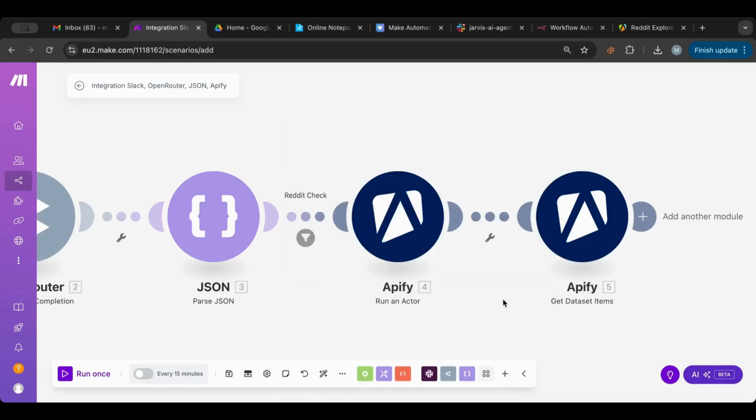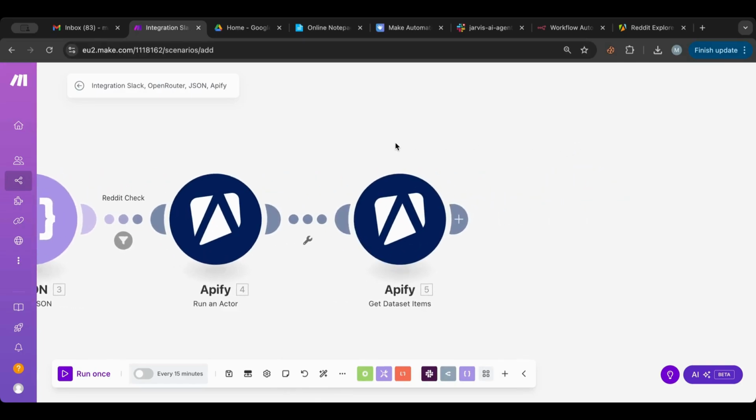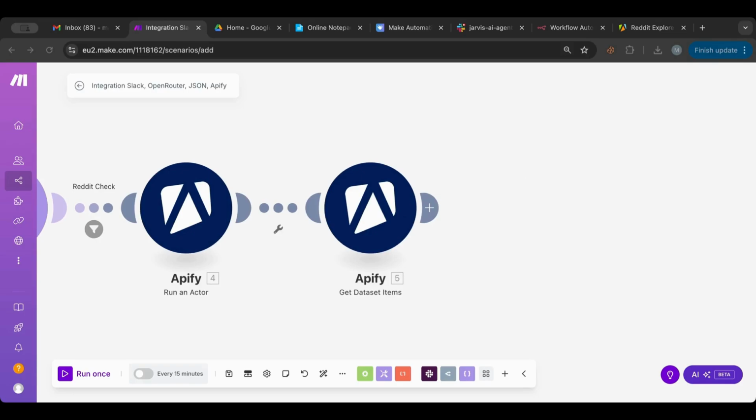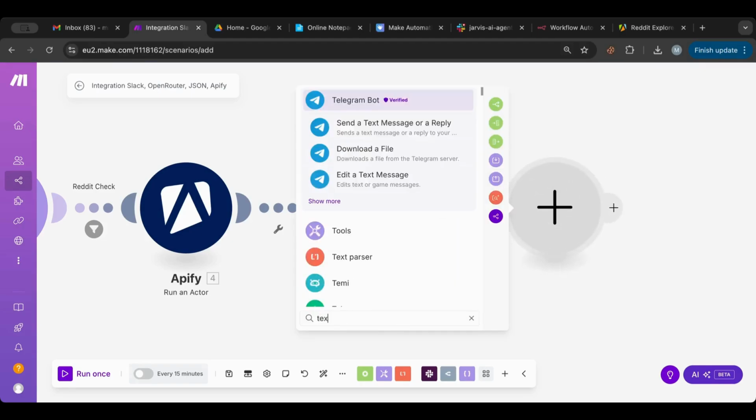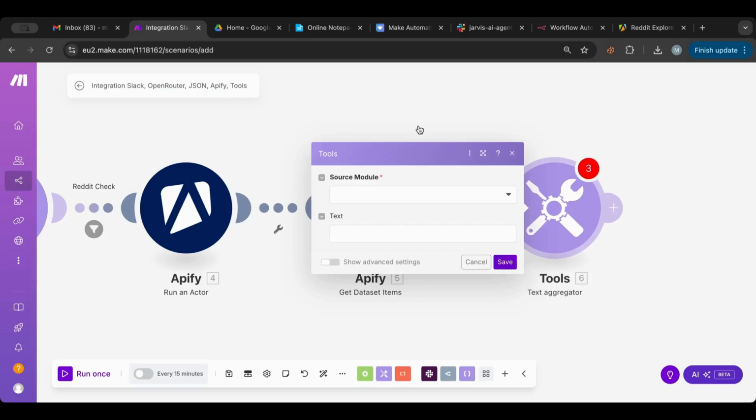Okay, so now here we will get the data, and then probably after we get the data, we'll need to put all the data together in one format. So we are going to do a text aggregator. A text aggregator basically takes the text from different bundles and puts them all in one text.